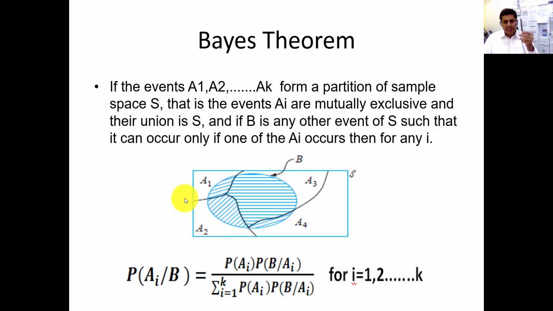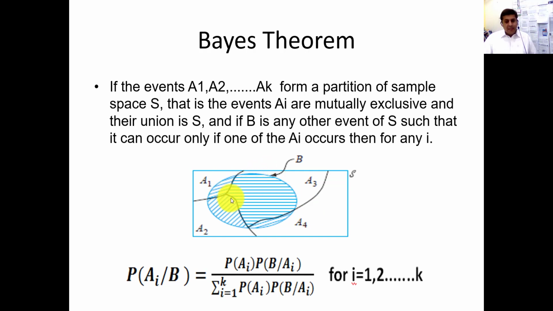We have four machines in our production area and we are producing these pens. A1 is producing these pens, A2 producing, A3, A4. Now at the end of the day, let's suppose we produce 1000 pens. Let's suppose this is the union of the production of all these machines. At the end of the day, we produce 1000 pens.